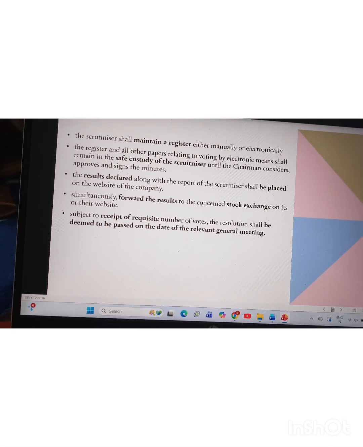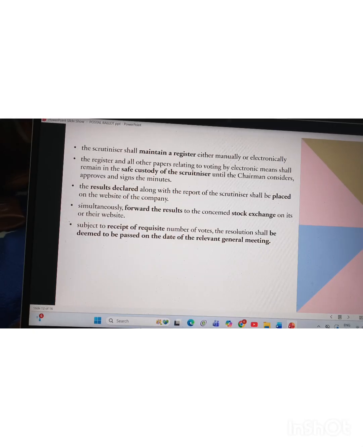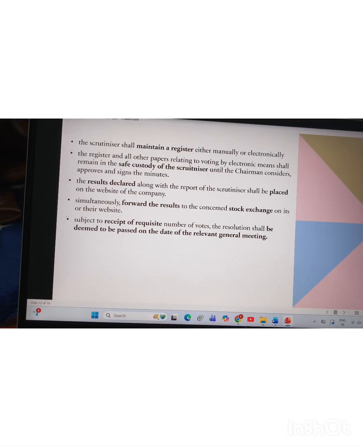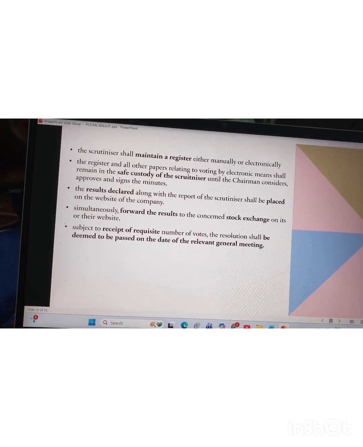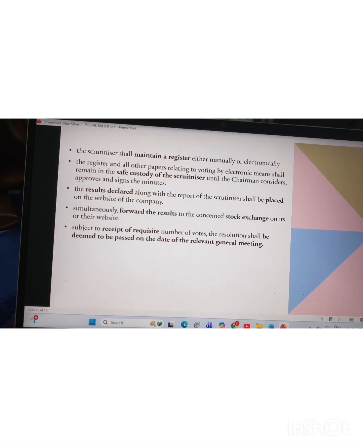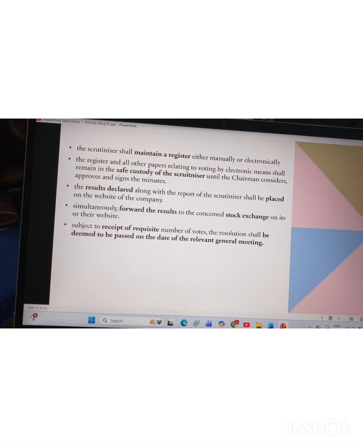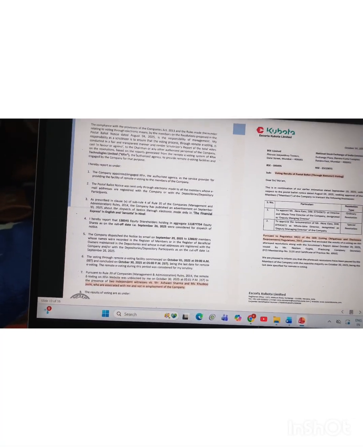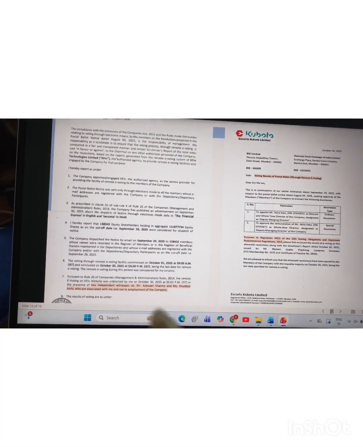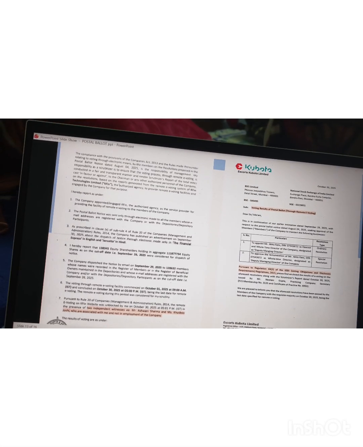The scrutinizer also maintains a register, either manually or electronically, and keeps all the related documents of the postal ballot in safe custody. After declaration, the results are placed on the website of the company and simultaneously sent to the stock exchange. On receipt of the requisite number of votes, the resolution shall be deemed to be passed on the date of the relevant general meeting. Here are the scrutinizer report and the stock exchange intimation.